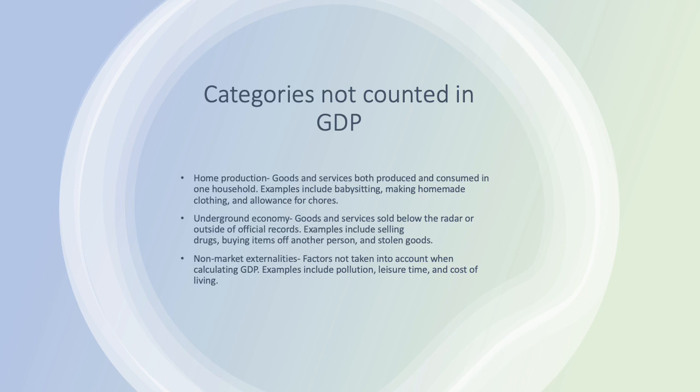The second example is the underground economy. Goods and services sold below the radar or outside of official records. Examples include stolen goods and buying items off another person without documenting it.